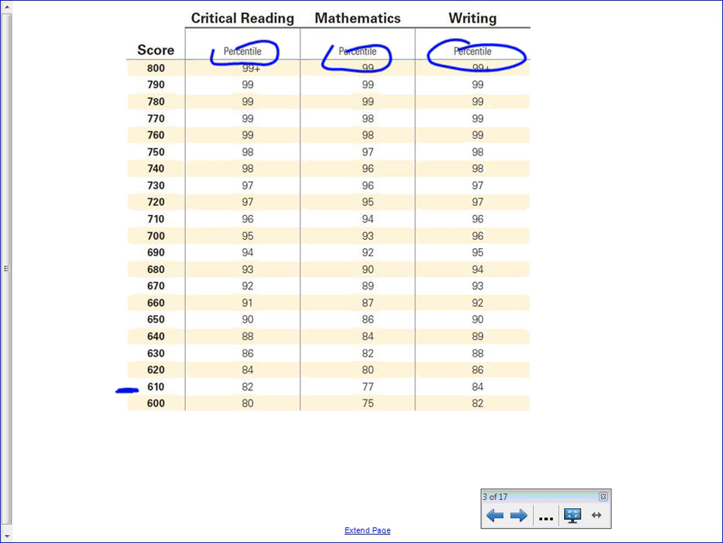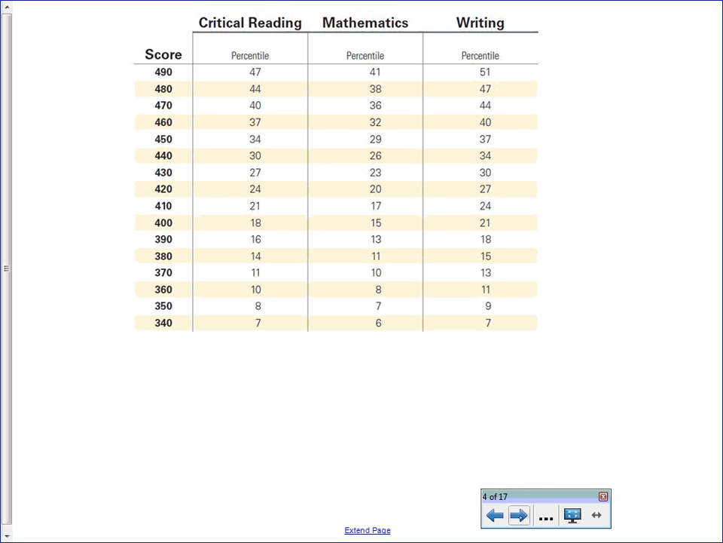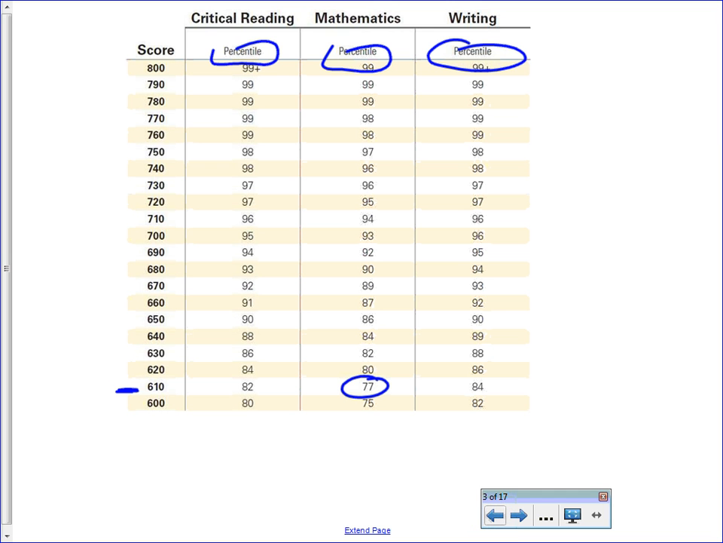So if you scored a 610 on the math, you were in the 77th percentile. Well, what does that mean? How do we interpret that? Well, what that means is that if you took everybody who took the SAT and you arranged their scores from lowest to highest, then what you would find is that you scored better than 77% of people who took the test.